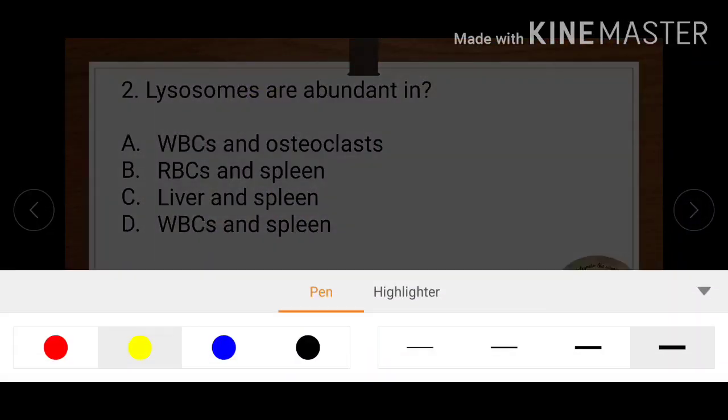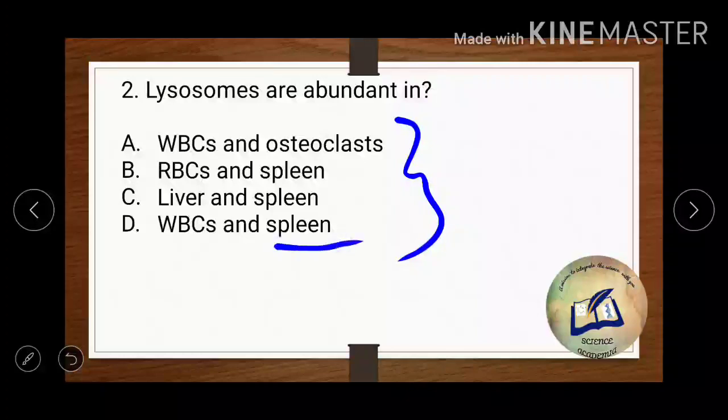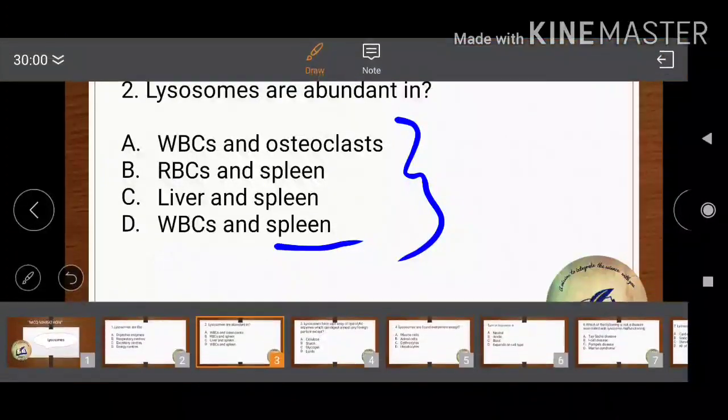Let me change the color of the pen. Okay, so the next question says lysosomes are abundant in. So this is a very logical question. Just think that lysosomes would be abundant only in cells where the killing function or destruction function is the maximum. Among these all, what options we have: RBCs, we have WBC, we have osteoclast, we have spleen, we have the liver mentioned here.